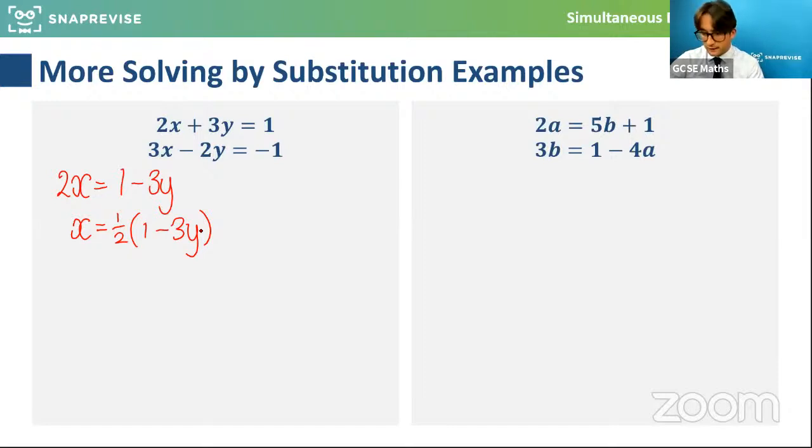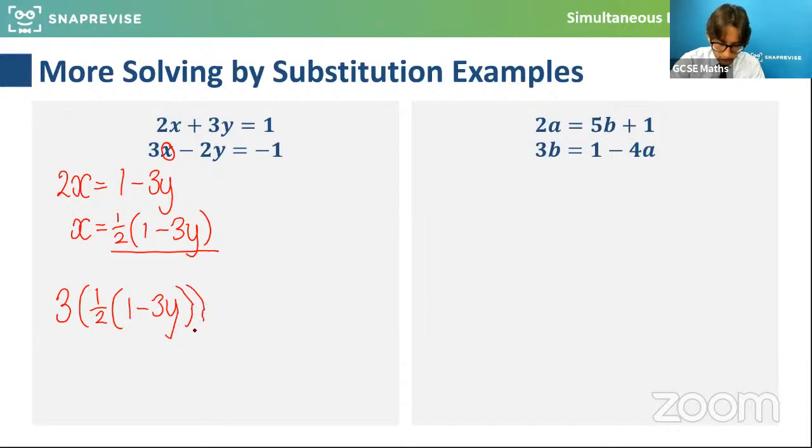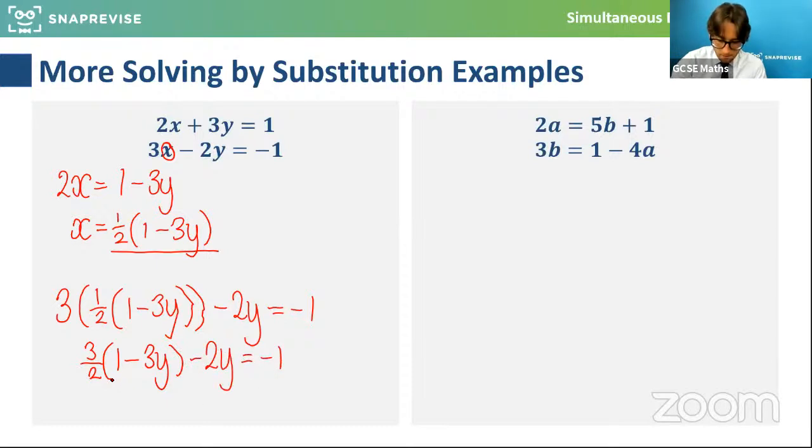Now what we can do here is substitute this in here for x. So 3x is 3 times a half times 1 minus 3y, minus 2y is equal to minus 1. So what I would get here is 3 over 2, or 1.5, lots of 1 minus 3y, minus 2y equals minus 1. So that would be 3 over 2 minus 9 over 2 y, minus 2y, equals minus 1.